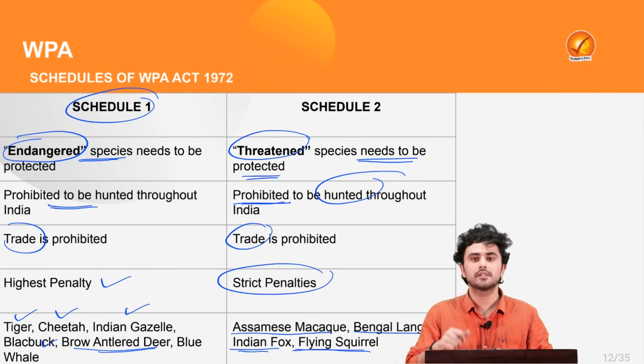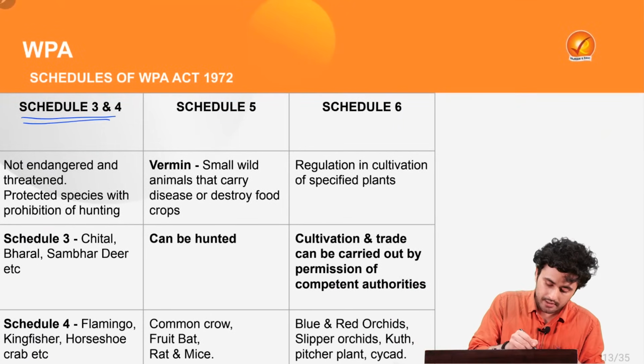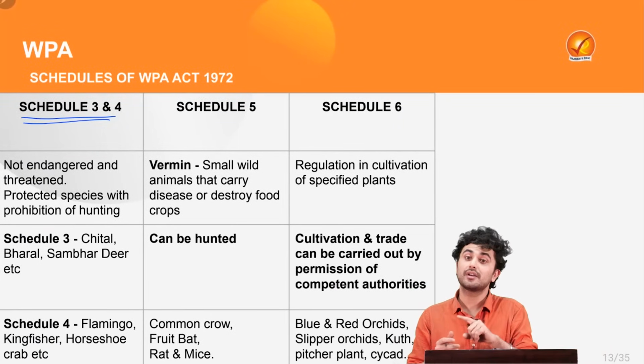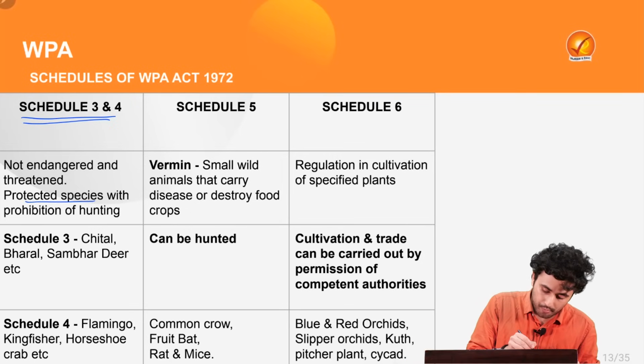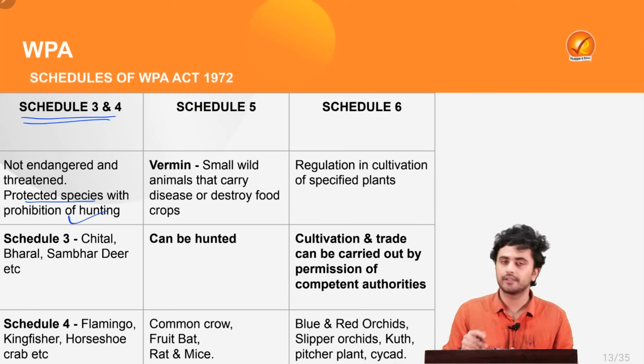Now, there are several other schedules which are important, such as Schedule 3 and Schedule 4. Here, those animals are kept which are not endangered, but at the same time they are protected species and their hunting is prohibited.